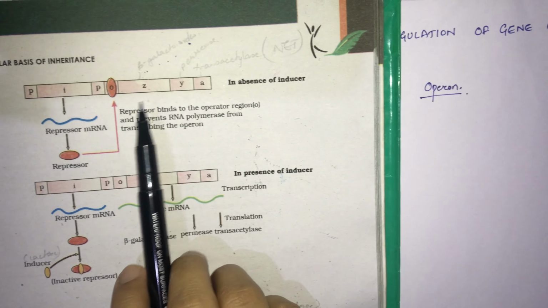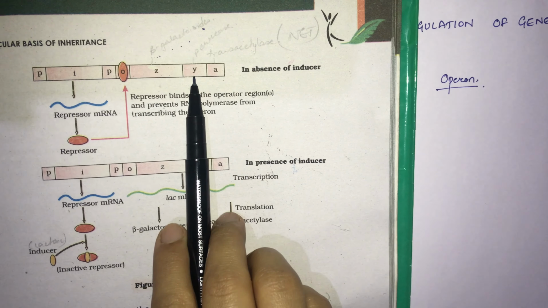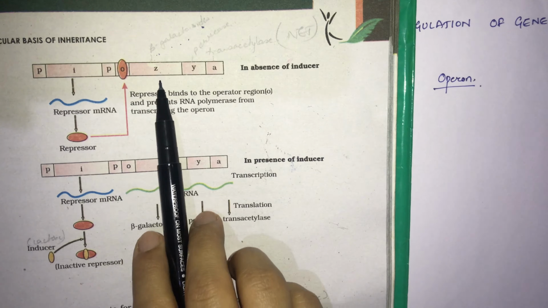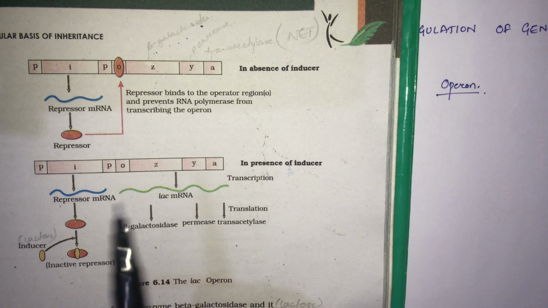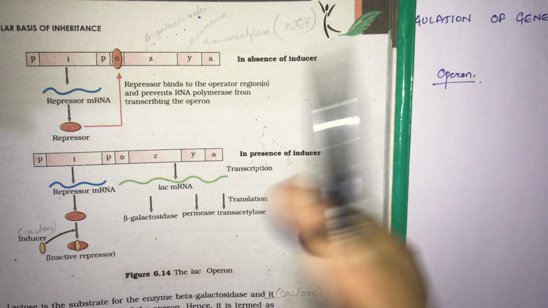An operon is when there is a polycistronic gene. What is a cistron? I have already told you in the previous video.